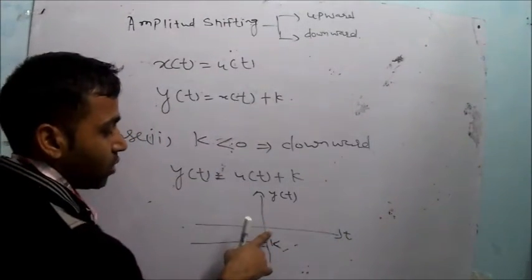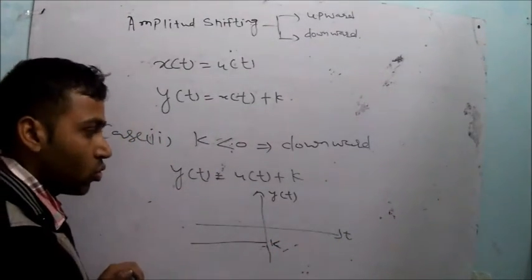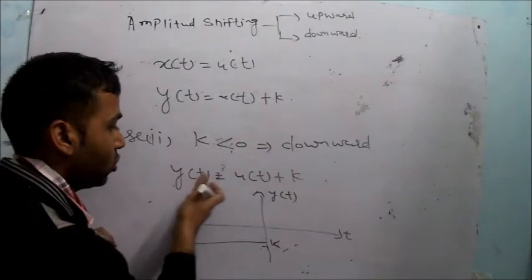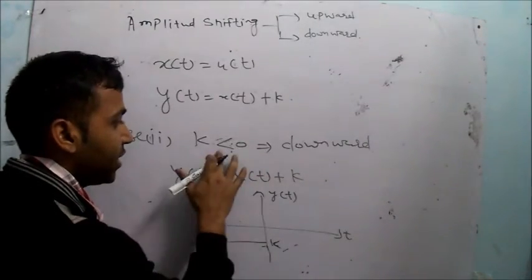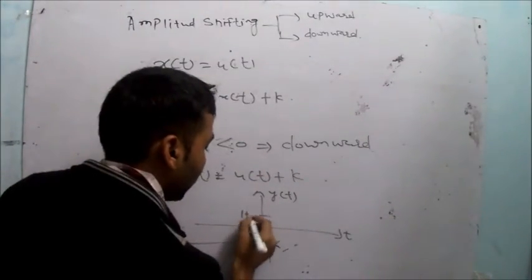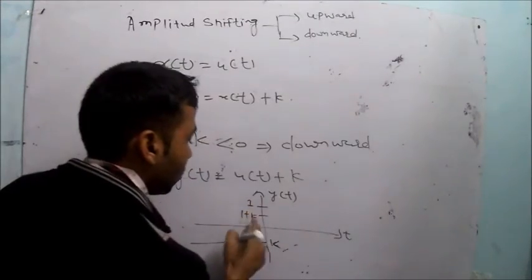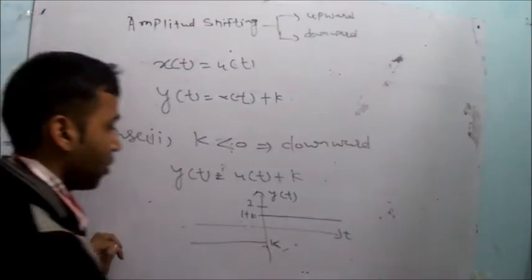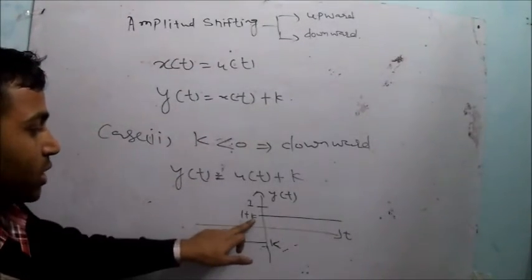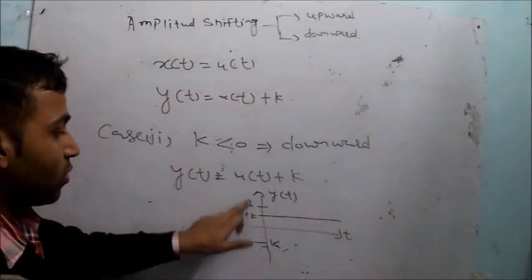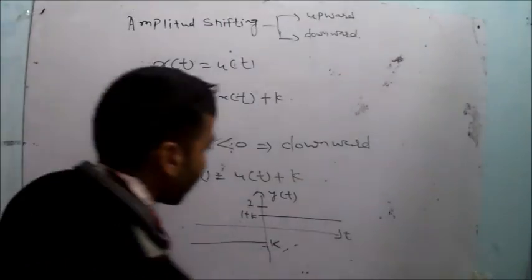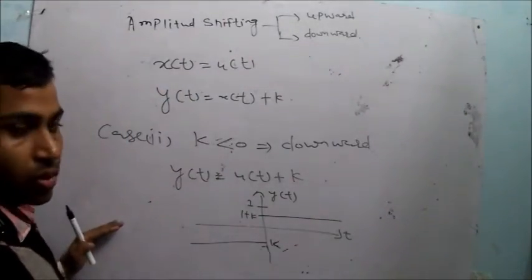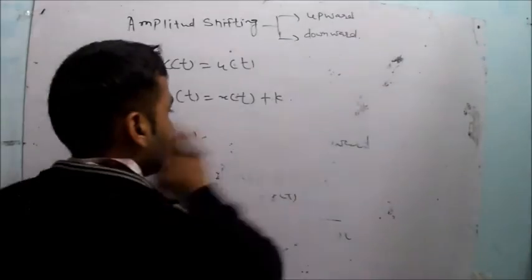Now u(t) was 1 when t is greater than or equal to 0. But this time your y(t) will be 1 + k, and k is less than 0, so the value will be 1 + k, which is less than 1. So your y(t) will be 1 + k, because your k is less than 0. That's why 1 + k will be less than 1, right? So this is the case of the amplitude shifting of the signal.